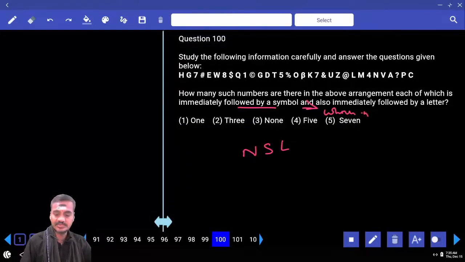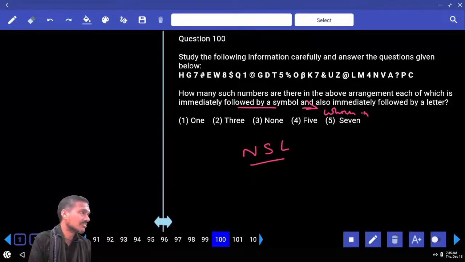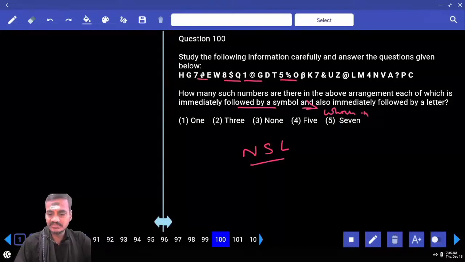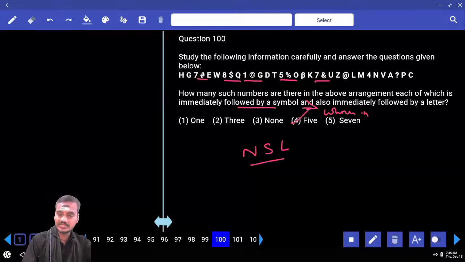Okay, then what happens? Number, symbol, letter, we have to take. Then number symbol letter, and this is one case. Number symbol letter second case, number symbol letter third case, number symbol letter fourth case, and number symbol letter fifth case, number symbol letter. And so what is your answer? Choice. Now with this small correction, we take it like that.